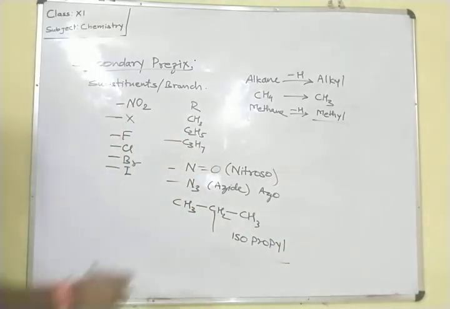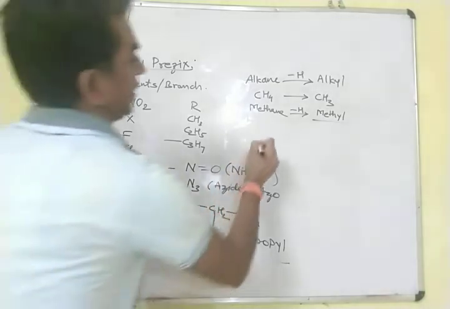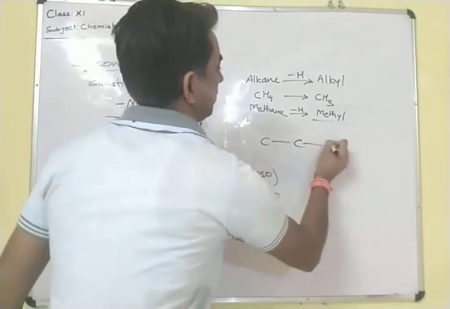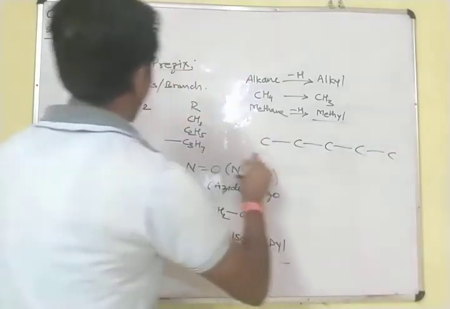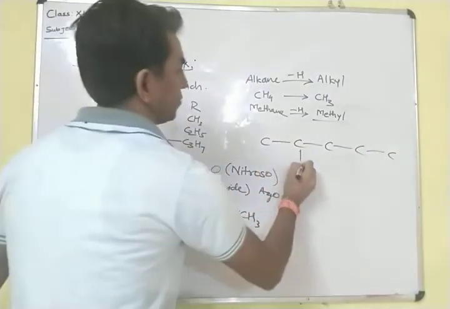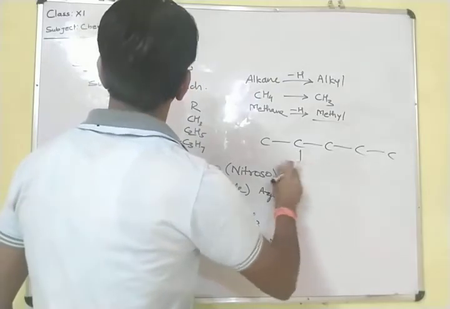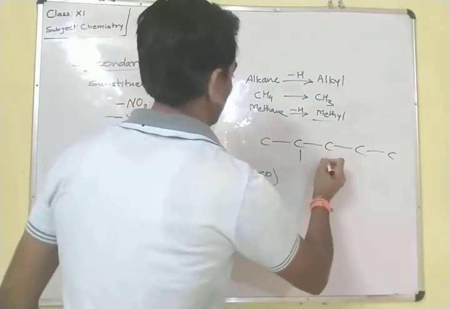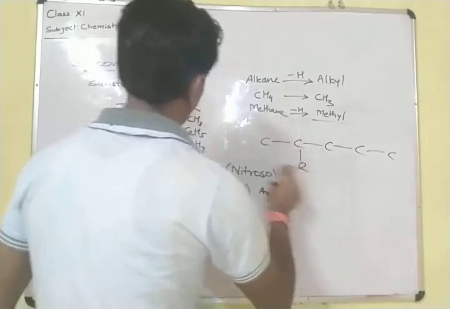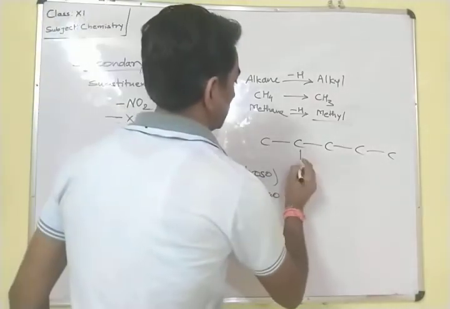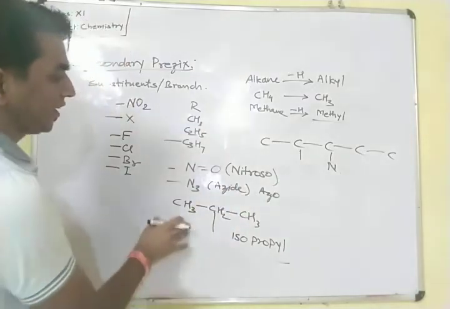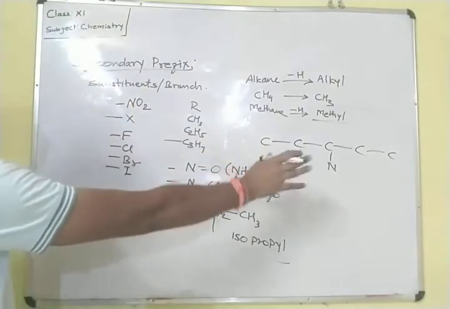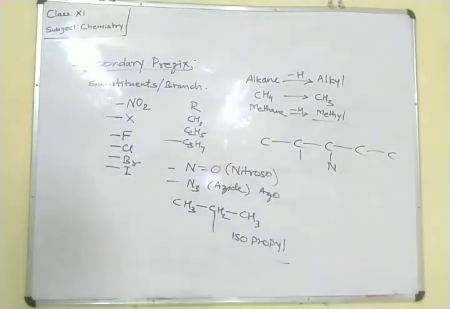Such type of compound may be attached in the main chain. Suppose halogen is attached, or any alkyl group is attached, or nitroso is attached, any of these compounds may attach in the main chain.